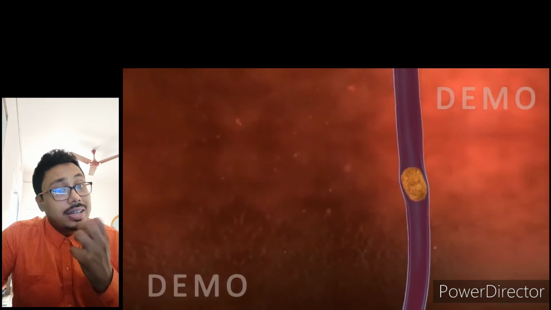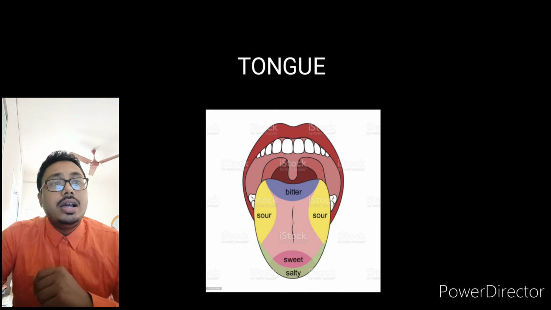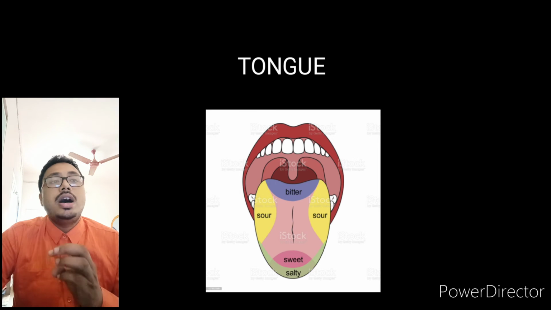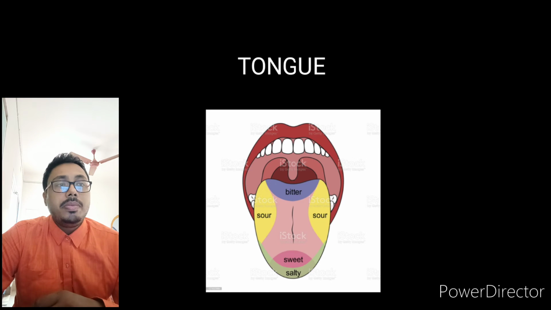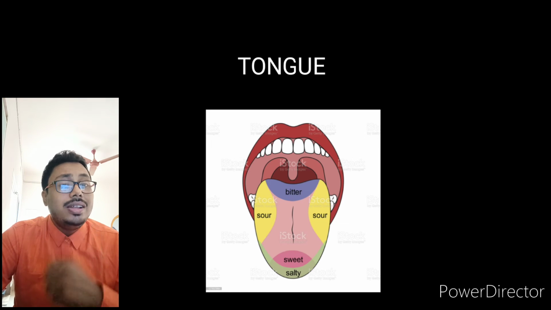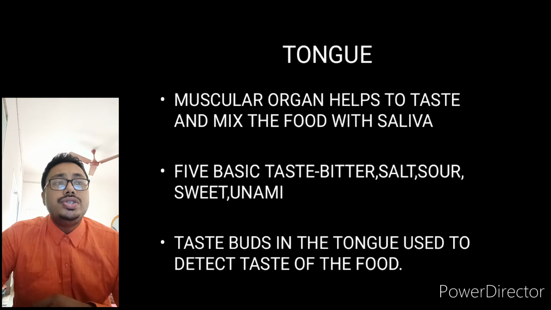We feel the taste. It is used to mix the food. So there are basically 5 types of taste: bitter, salt, sour and sweet. And the last one is umami. Umami is known as the 5th taste. So how do we feel the taste? We have taste buds in our tongue which are used to detect the taste in the food.